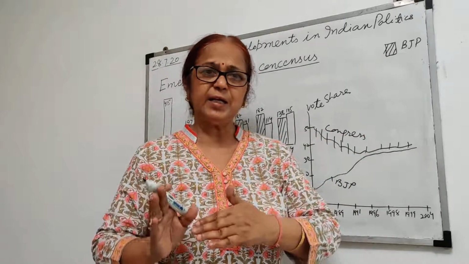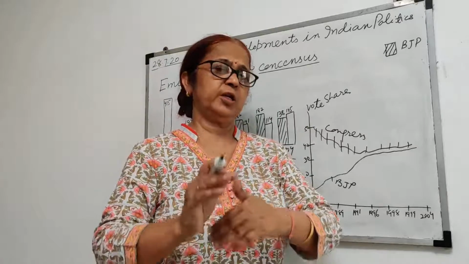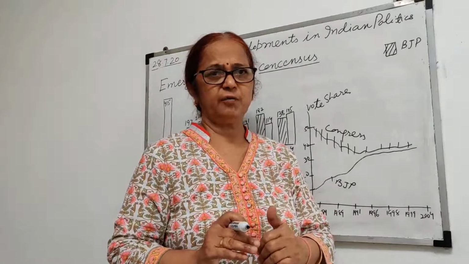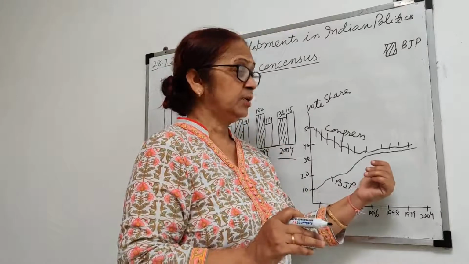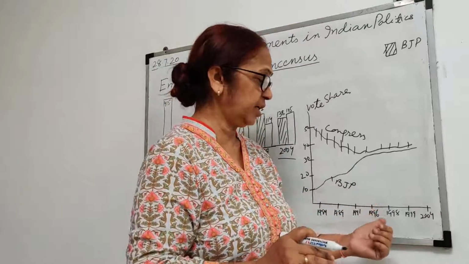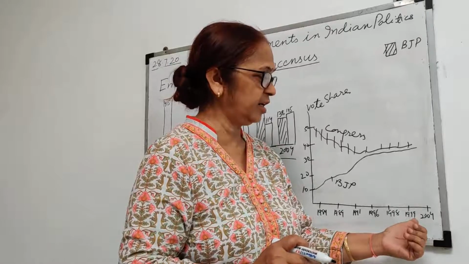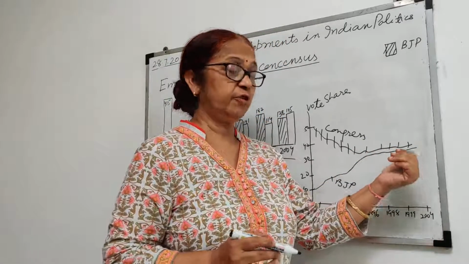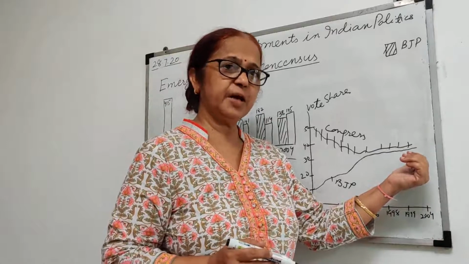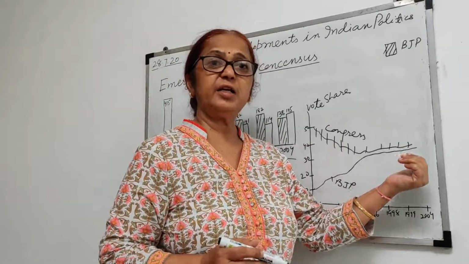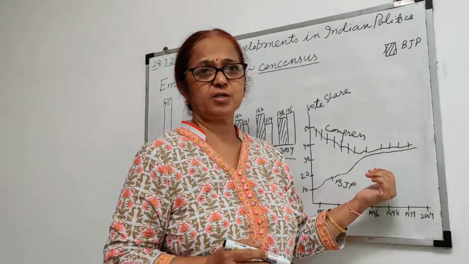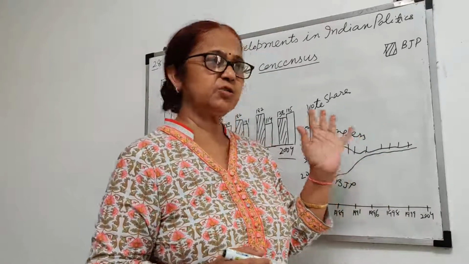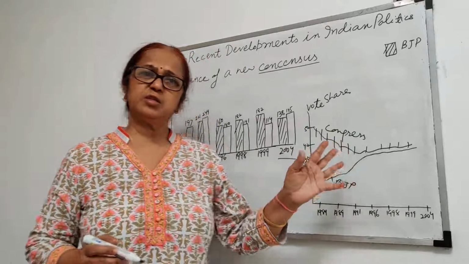But the parties that were supporting the BJP and the Congress were different. That's how the governments of 1996, 1998, 1999 and 2004 were able to form with the help of regional parties. So this is the era of coalitions. This graph can sometimes come in 1 mark questions also. That's why I needed to discuss it with you.